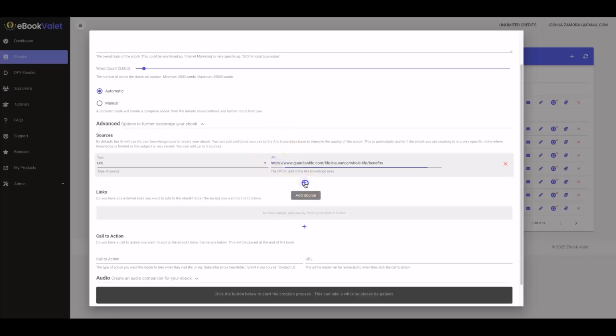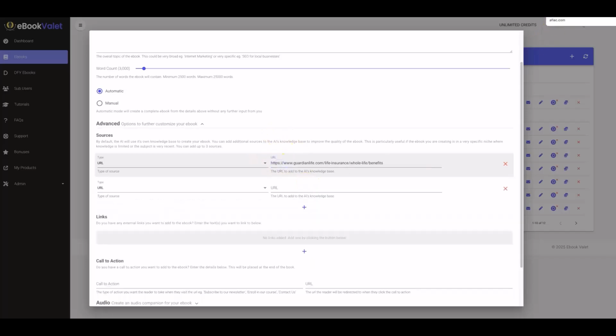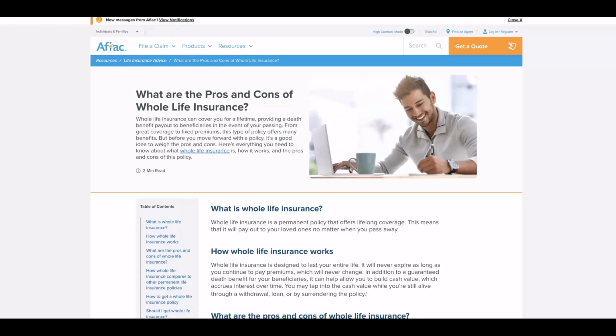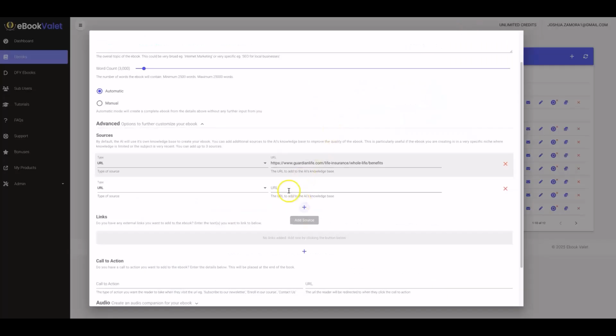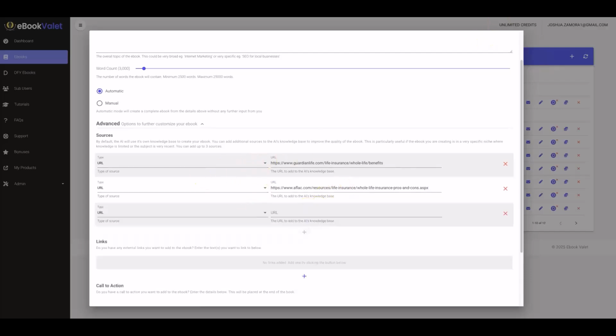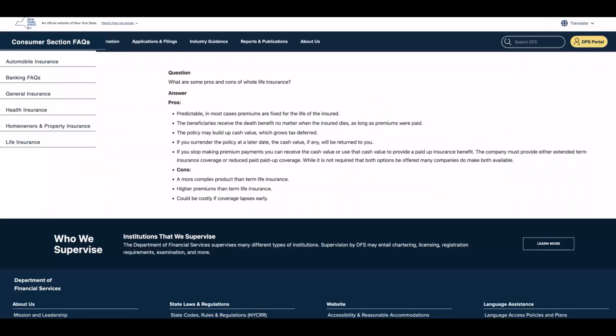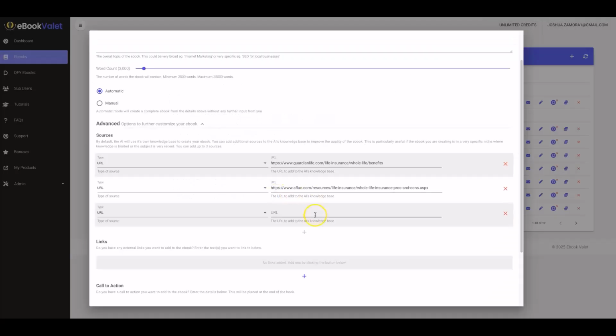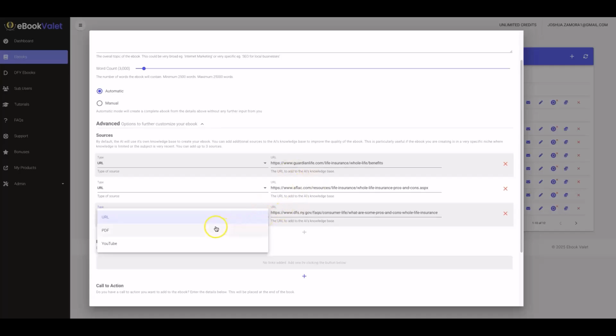So here I have a few URLs that talk a lot about whole life insurance and cover a lot of great information on that. So I'm going to go ahead and use those, and you'll be able to use up to 3 different URLs. And you can mix and match. So if you have one blog post, one YouTube video, one forum thread, you can do that and mix and match whatever you're using to customize your ebook.